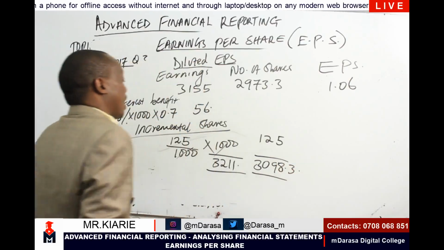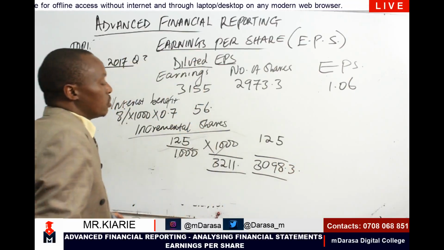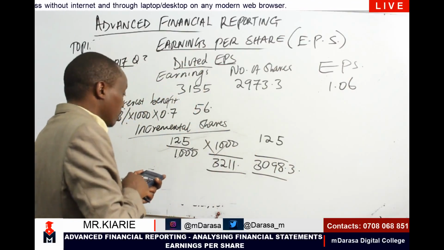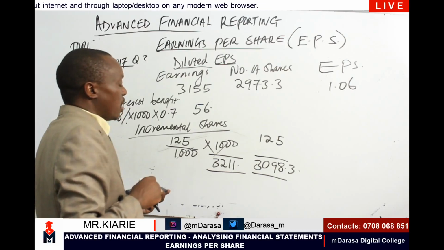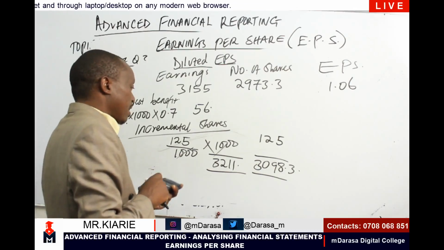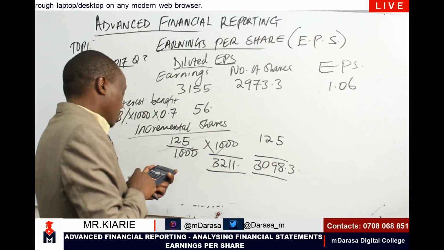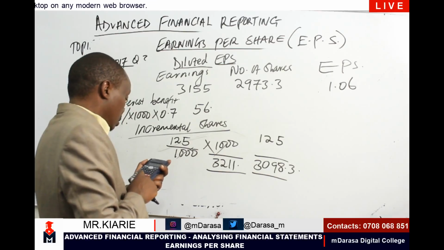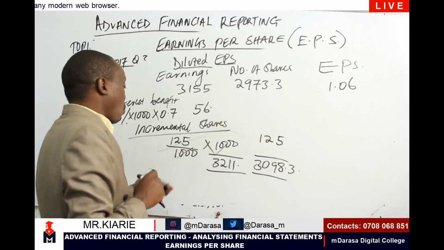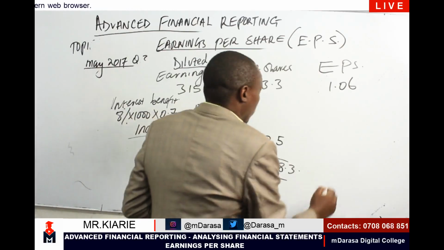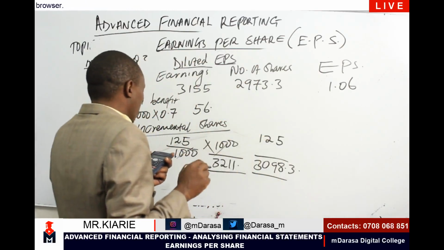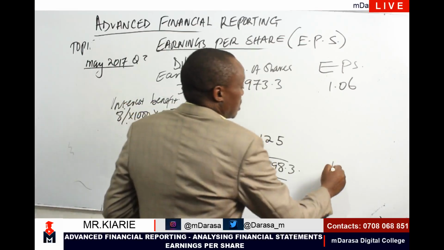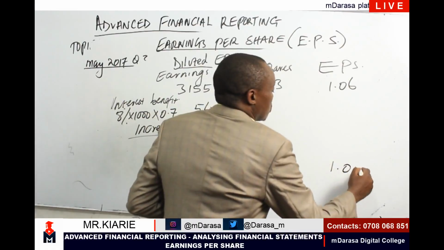And therefore, my diluted EPS would be 32.11, which is the new earnings, divided by new shares, which is 3098.3. This gives me 1.036. Once I round it off to 2 decimal places, it will be 1.04.